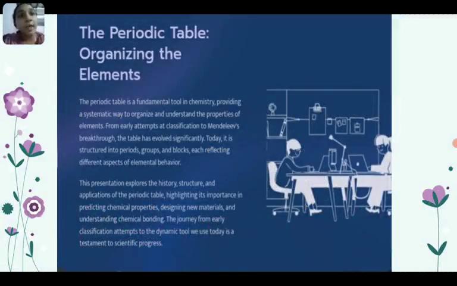First, why do we need the periodic table? What is the need for it? To categorize the elements according to their properties and elemental behavior, we need to classify them. Early attempts were made by Dobereiner, Newlands, and Mendeleev, and we follow the modern periodic table because it is appropriate, as it classifies based on atomic number. So we can see the history of categorizing the periodic table.